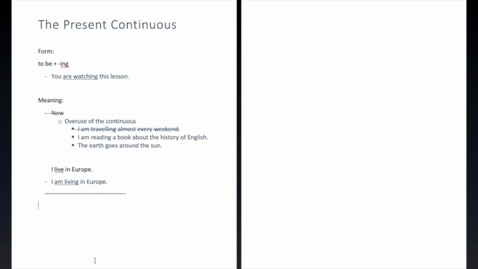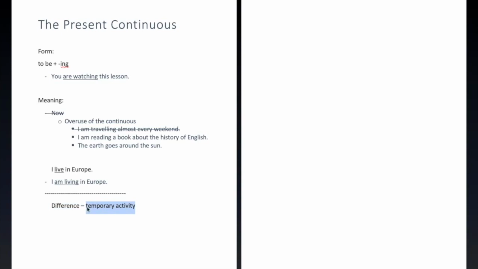And the difference in meaning that a native speaker hears between these two sentences is that in the second sentence, the activity of the verb is a temporary activity. And this is basically always the difference between the present simple and the present continuous.